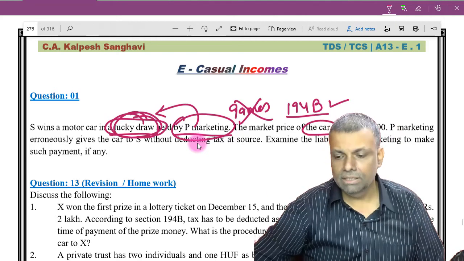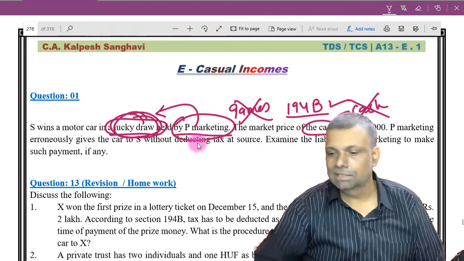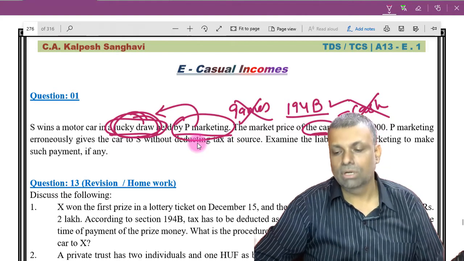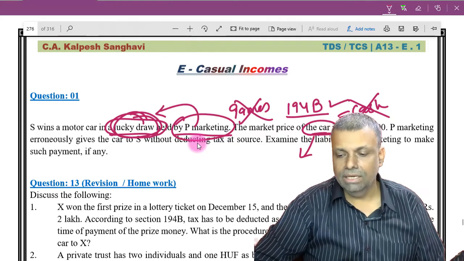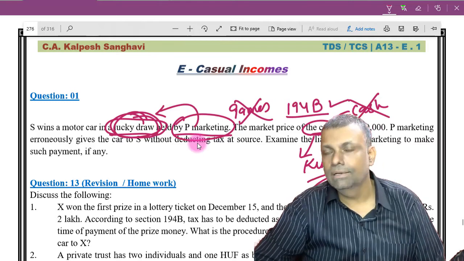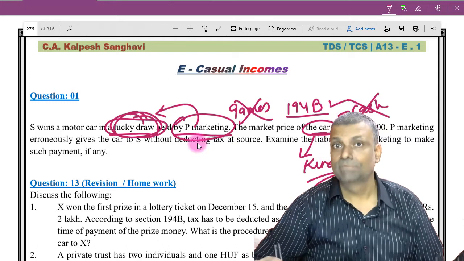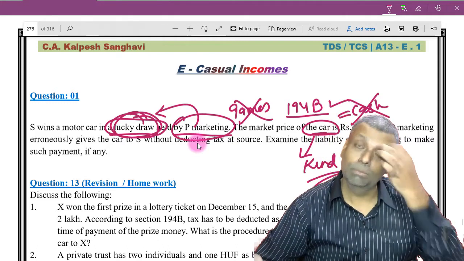Now the second point here is that it is not paid in cash. What is paid is in the form of a motor car. That means the winning, if any, is in kind. So if there is a payment in kind, how are you going to deduct the tax at source? That is another practical problem.